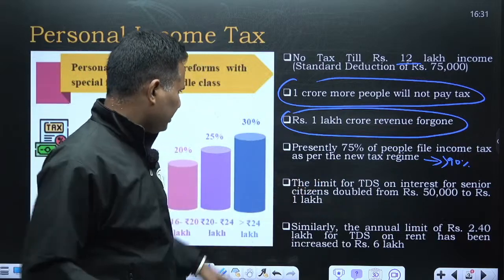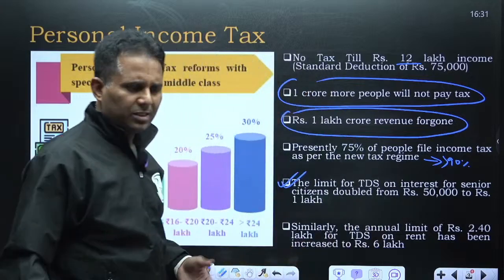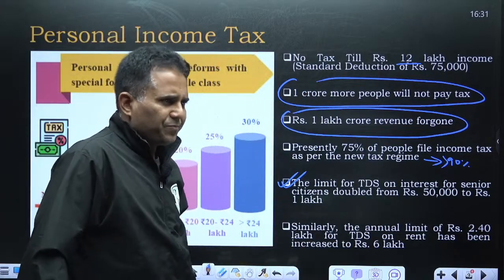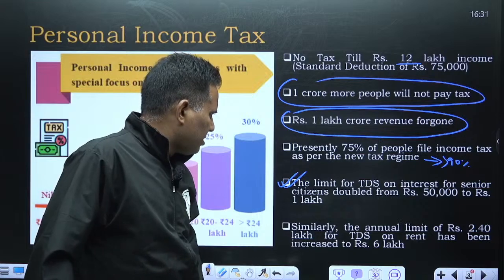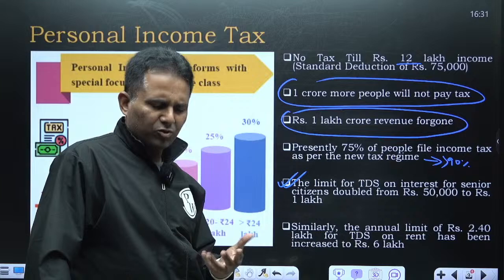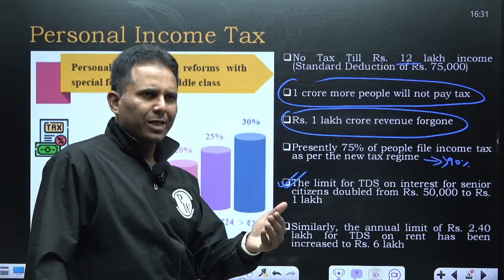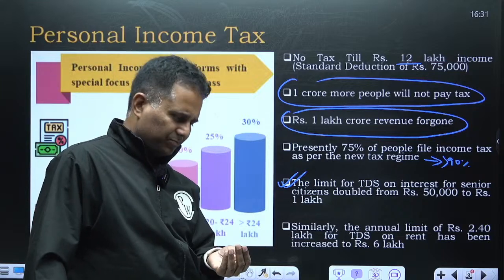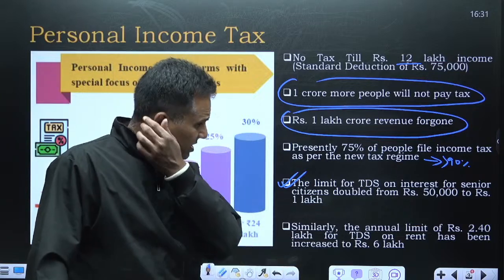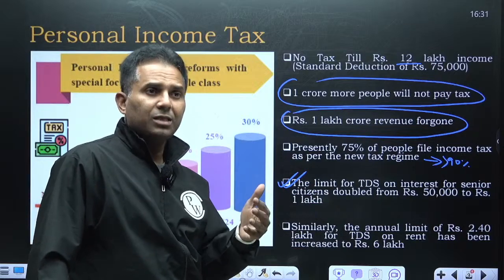Now, this TDS limit is a very important thing for our senior citizens. Let's say I'm a senior citizen, more than 60 years, and I have kept 1 crore in an FD in the bank. If the interest rate is, let's say, 7%, I get about 60,000 per month as interest.